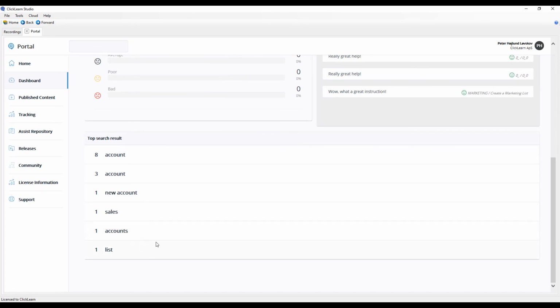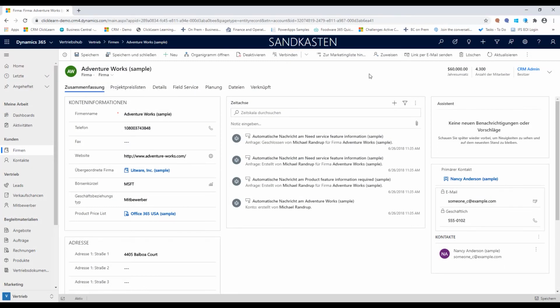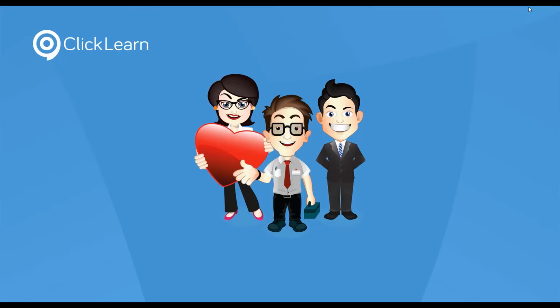Since the Learning Portal is completely searchable, well, then the top searches are also going to be captured in here. And now you can see what are they looking for. Have you provided that information? If yes, fine. If not, well, then you can go in, do the recording, add it to the Learning Portal, hit publish, and the URL that you have provided them with originally will be updated and instantly have access to that material. It's a very, very strong additional feature. So all in all, this is how easy you can go about creating documentation, create the learning portal, have it uploaded and delivered directly where they need them inside the business application, and also in multiple languages and in different formats so that support their specific learning style.